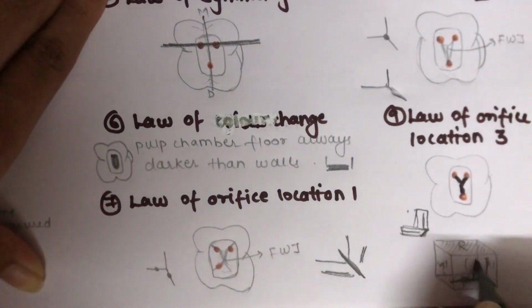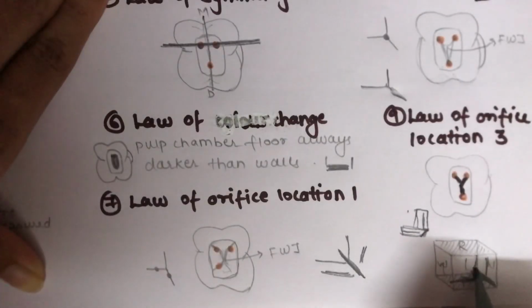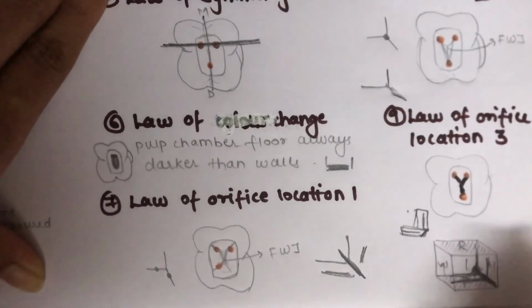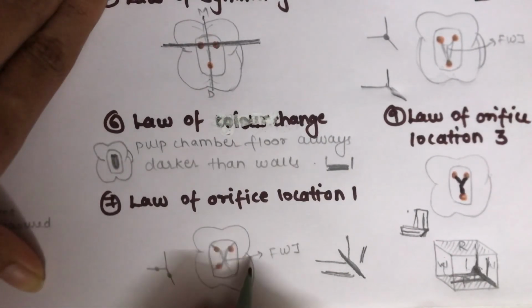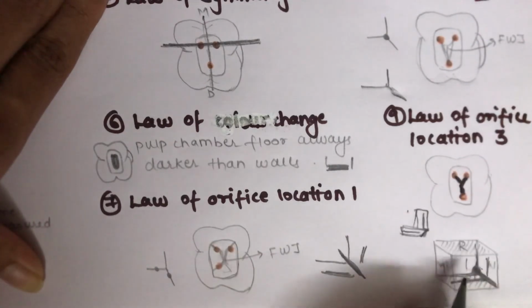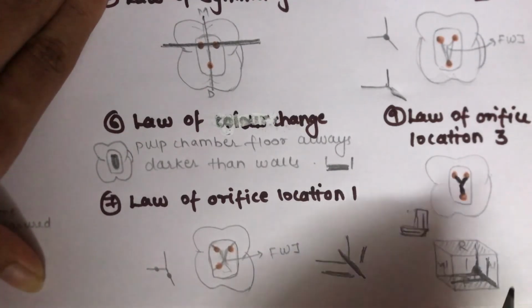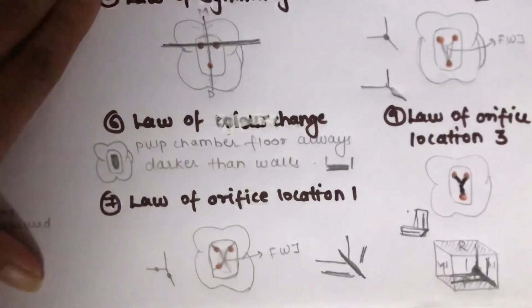So the angles at which, this whole line was a junction. But now it is at the angle. So this is the angle at which they are meeting. The orifice will be present at this angle, that is nothing but the point angle. And in law of orifice location 1, it was located at the line angle. And in law of orifice 2, they are located at the point angle. So at the angle of your junction. So that becomes your point angle.